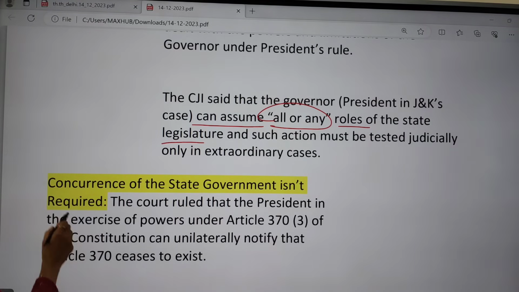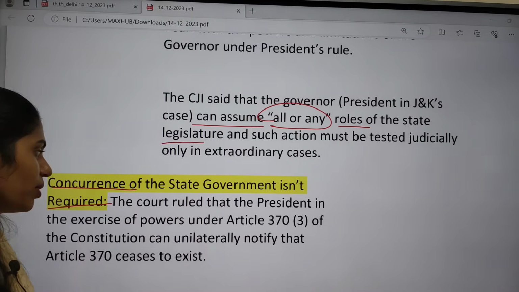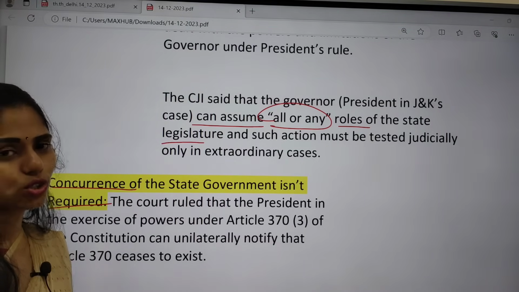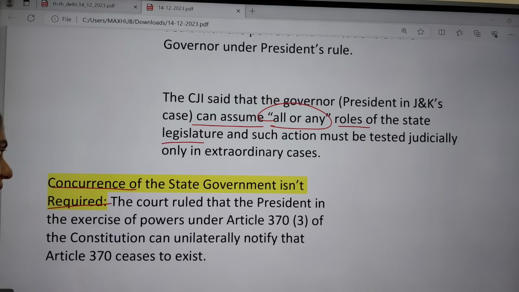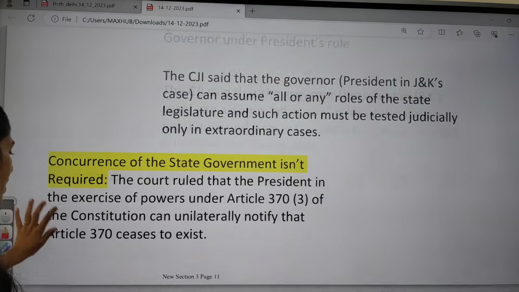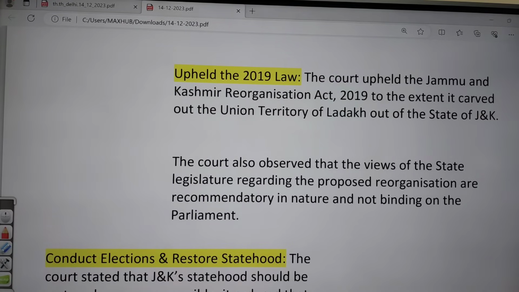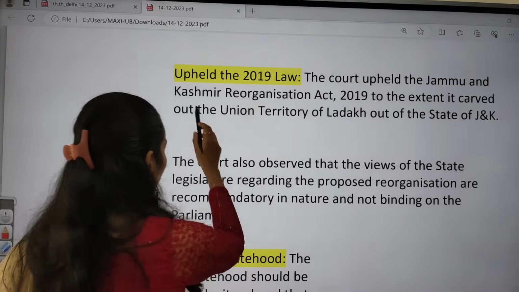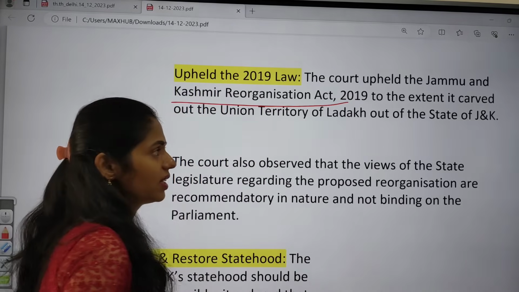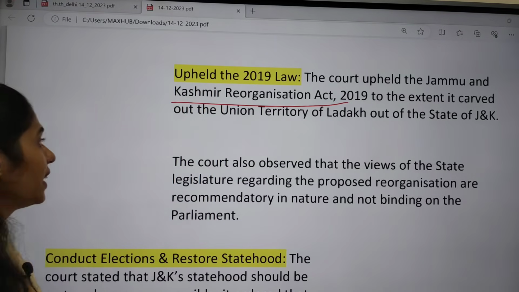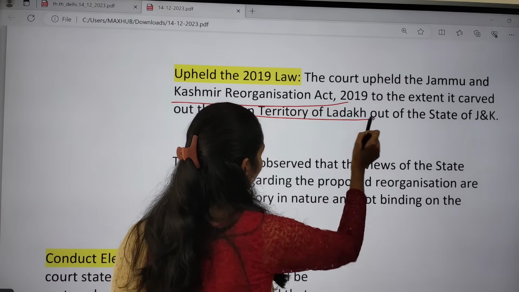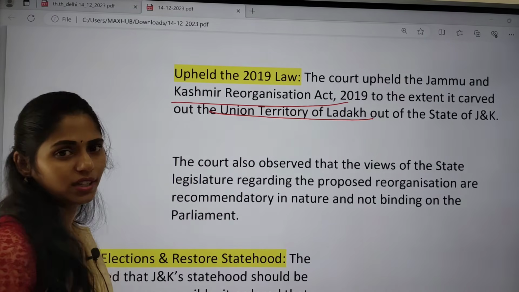Next, is the concurrence of the state government required? The court said that the president can exercise the power of abrogation of Article 370, so there is no need for permission from the state legislature. It also upheld the 2019 law: the court upheld the Jammu and Kashmir Reorganization Act of 2019 to the extent that it carved the Union Territory of Ladakh out of the state of Jammu and Kashmir.